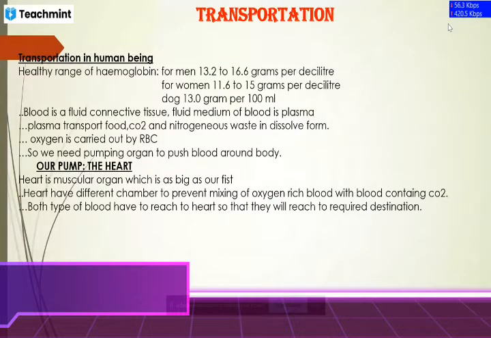So now both types of blood have to reach the heart so that they will reach the required destination. This is an important point. Both have a destination. Either CO2 or oxygen, both have some destination, because CO2 will have to be removed from the body, and oxygen must be pumped out to the whole body so that transportation takes place. So both functions are carried out by the help of the heart. That is simply called a pumping organ. Clear?